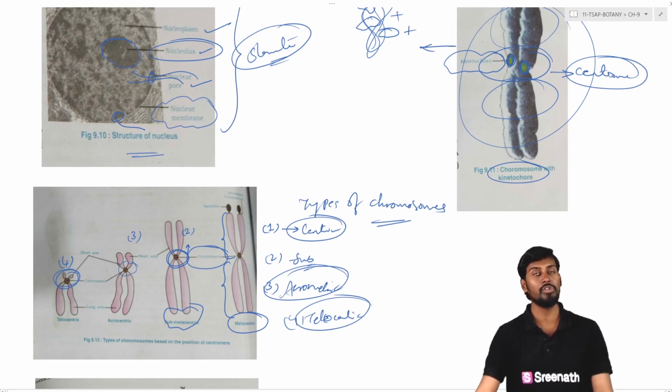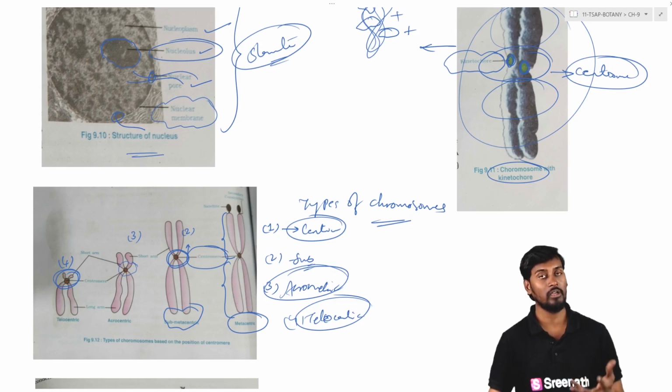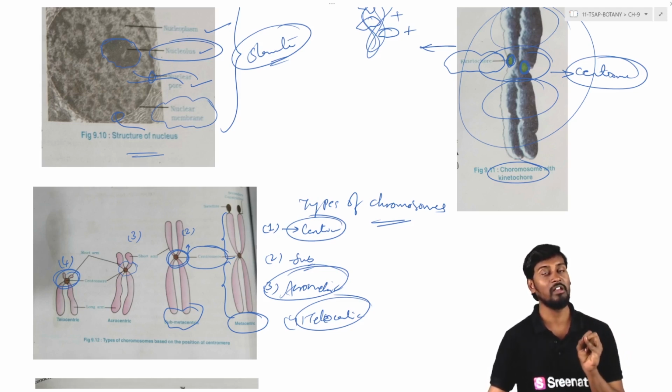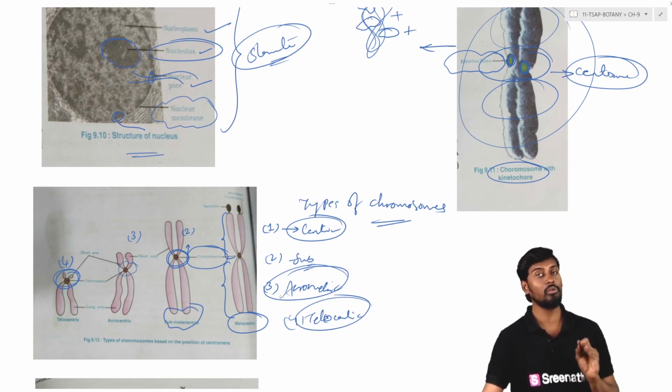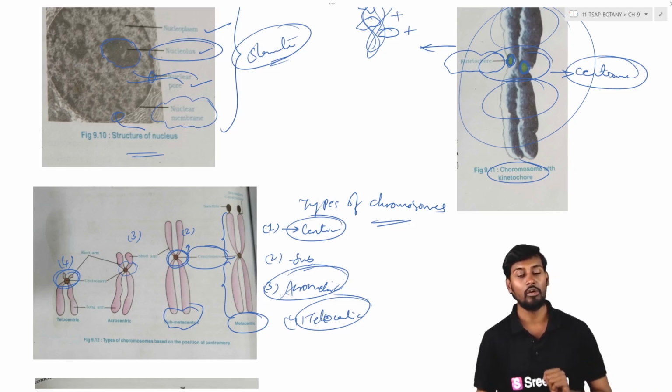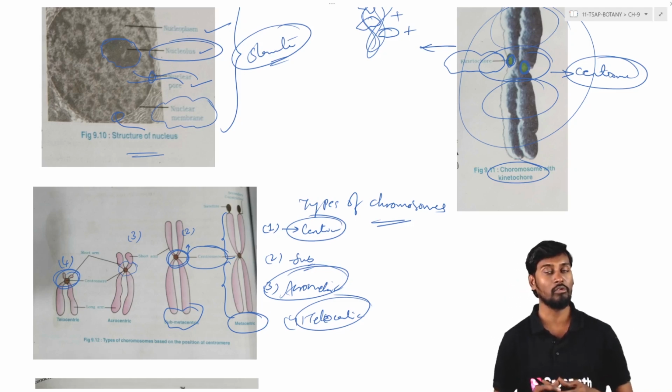So based on the positioning of the centromeres, we have distributed the chromosomes into 4 types. One is the metacentric, where the centromere is present in the center of the chromosome. The second is submetacentric, where the centromere is generally present towards one side of the chromosome. The third is acrocentric, where most of the centromere is present extremely to one side of the chromosome. The fourth is telocentric, where the centromere is completely present at the telomeric end of the chromosome. So these are the 4 different types of chromosomes.